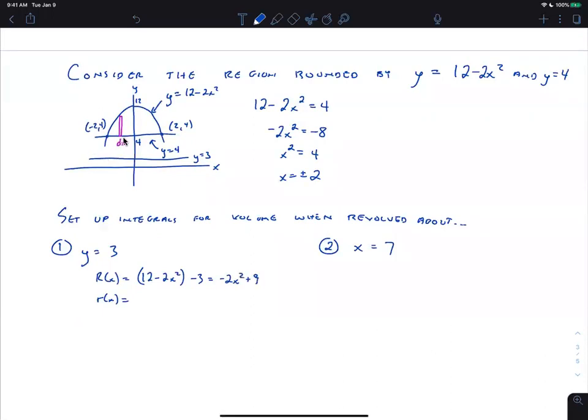And small r is the distance from the closer end of the rectangle to the line. Well, that's 4 minus 3. Then volume is pi times the integral of big R squared minus little r squared times dx. And now we're going to add it for all the x's in the region, which go from -2 to 2.